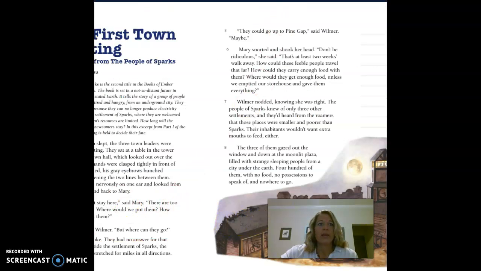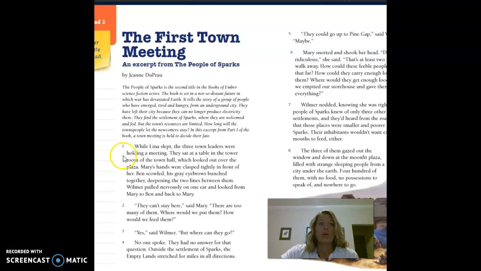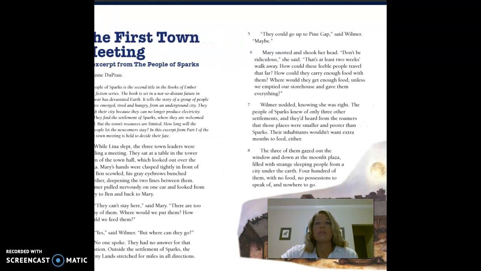Let's see here, feeble. We were talking about the inhabitants. Moving on, here it is in paragraph 6. It says, Mary snorted and shook her head. Don't be ridiculous, she said. That's at least 2 weeks' walk away. How could these feeble people travel that far? How could they carry enough food for them? Where would they get enough food unless we emptied our storehouse and gave them everything?